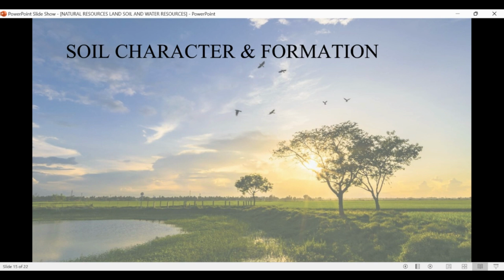Soil character and formation of soil are determined by the following factors. Composition of parent rock. What is parent rock? Well, parent rock consists of bedrock that is pretty sandy and hard. It means parent rock determines the basic characteristics of the soil.